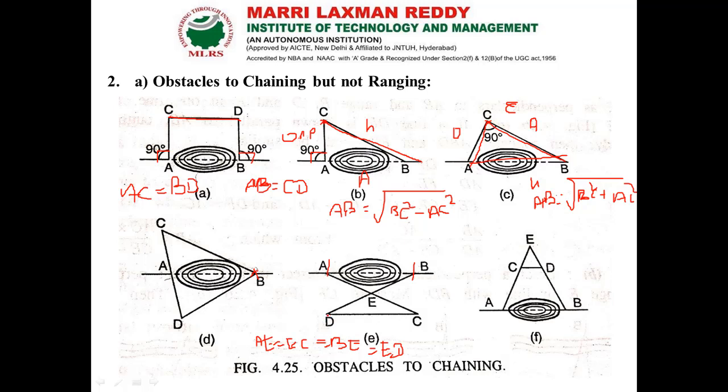So if I'm going to do like this, now with the help of tape, we tape our chain, whatever the point we are getting now, DC, which is equal to AB. So DC equal to AB, and this we have already discussed at the time of making the perpendicular line.